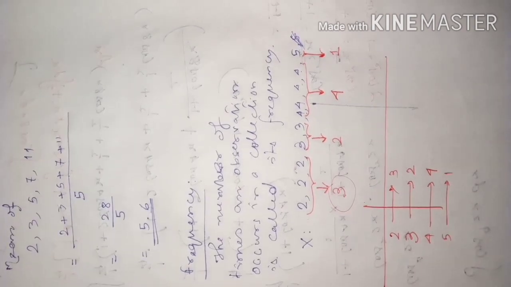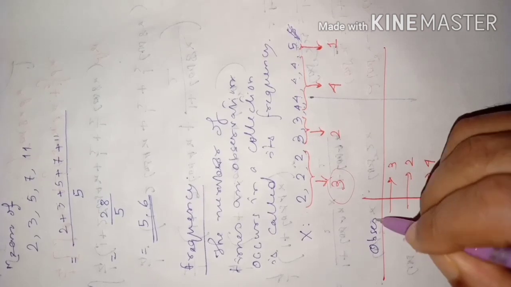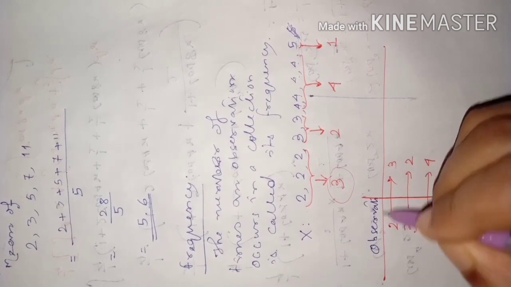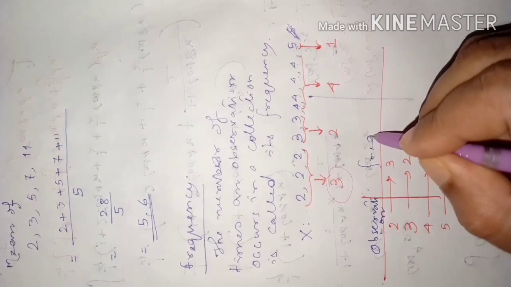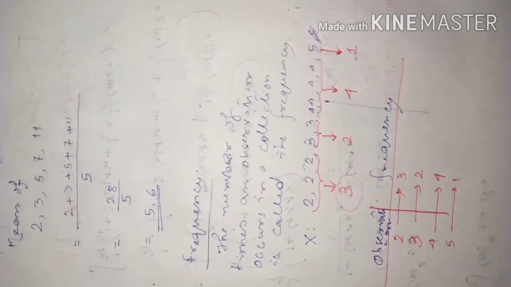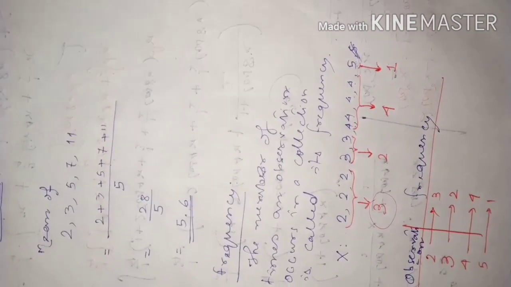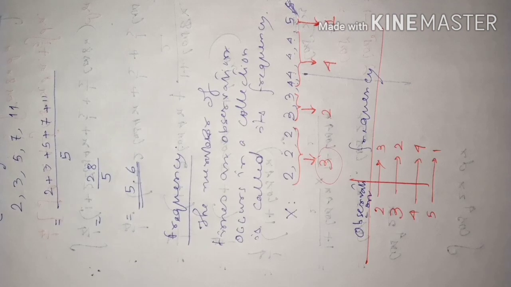So this list gives you observations and frequencies. You learned this in class 9, and I am just reminding you what a frequency and an observation is, dear students.